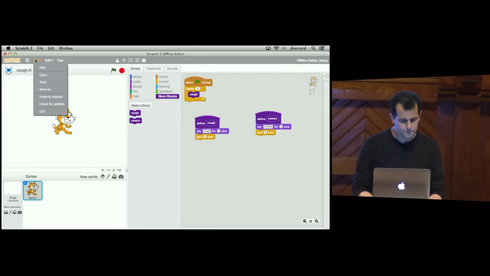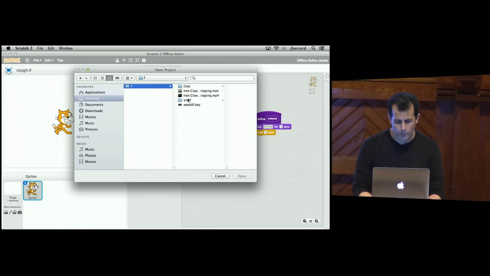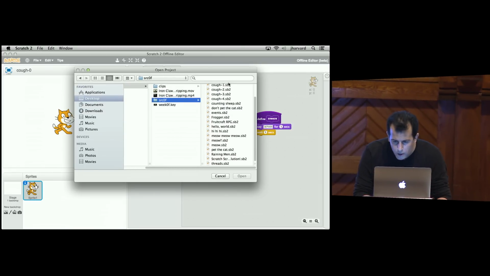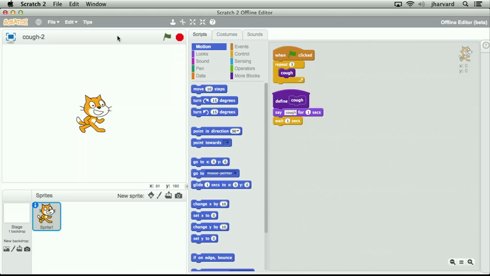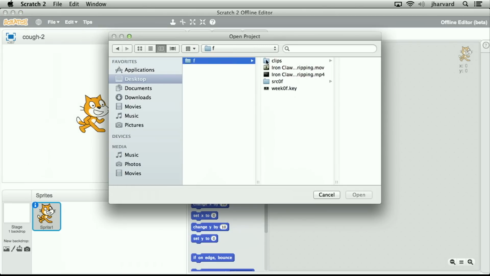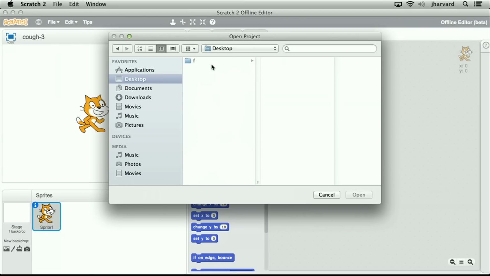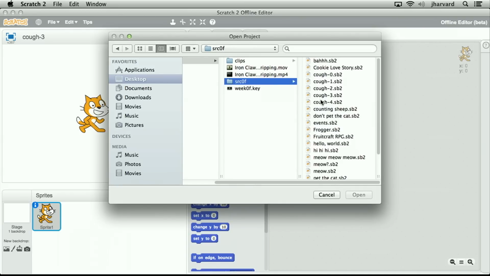Let me go up to my File menu. I'm not going to save this version. I'm going to go into one of my pre-made files here, and I'm going to go ahead and open up cough2. Whoops, that was cough2. Let me go ahead and open up cough3, which is in the source directory, cough3. And notice, I told the story in the wrong order. Let me recover from this story. The story I meant to tell ends with cough4.